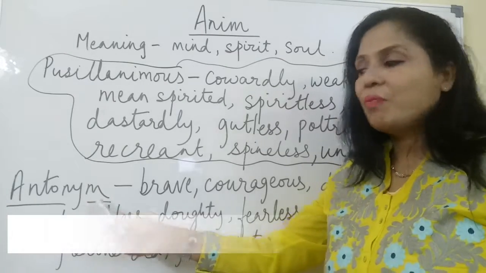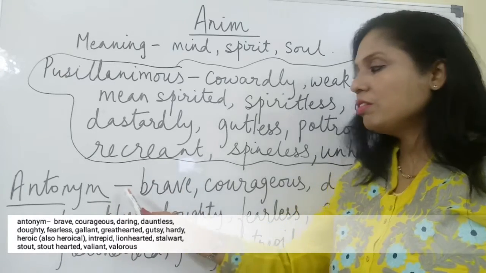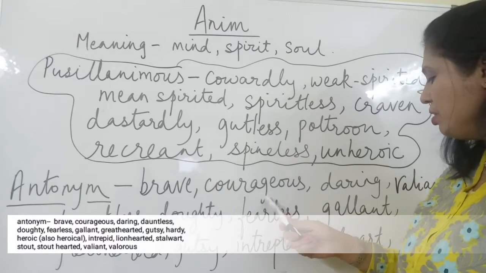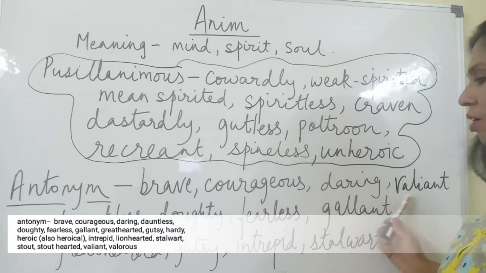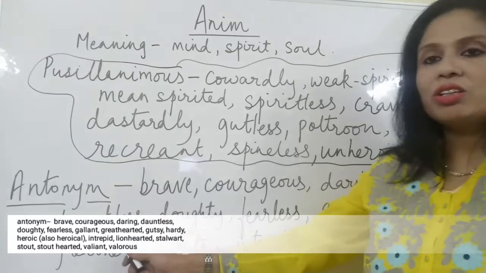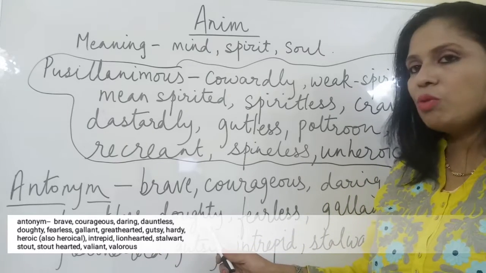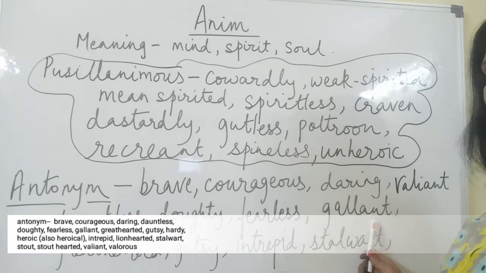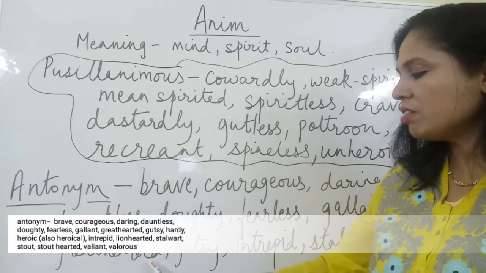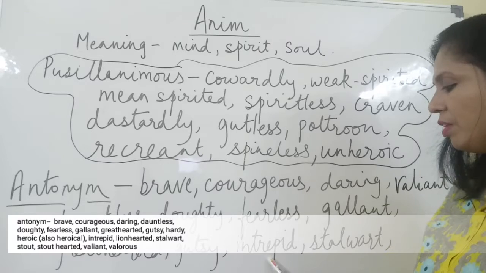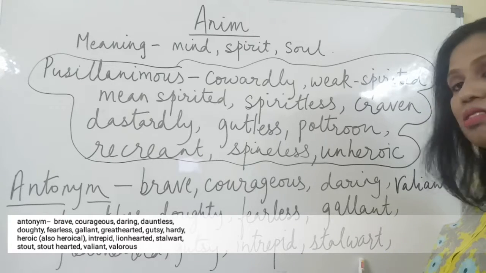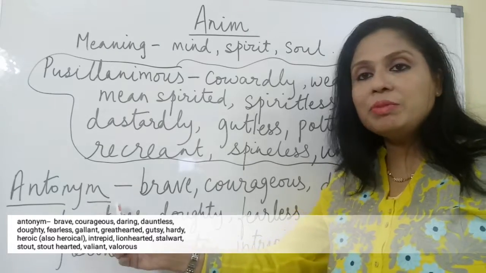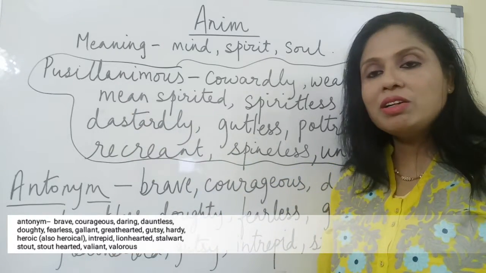Antonyms of this word that are brought are brave, courageous, daring, valiant, dauntless, doughty, fearless, gallant, great-hearted, gutsy, intrepid, stalwart. So all these words are antonymous to the word pusillanimous.